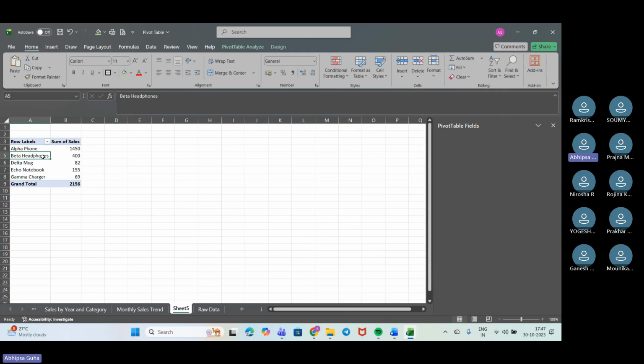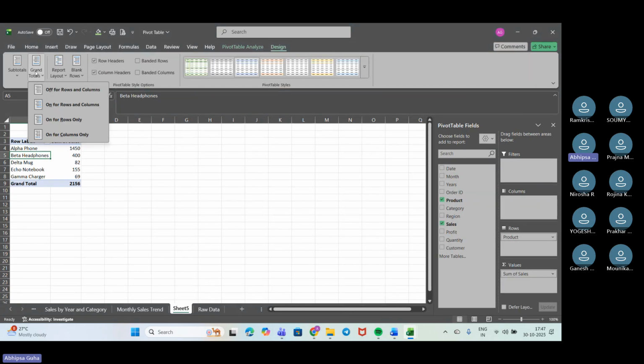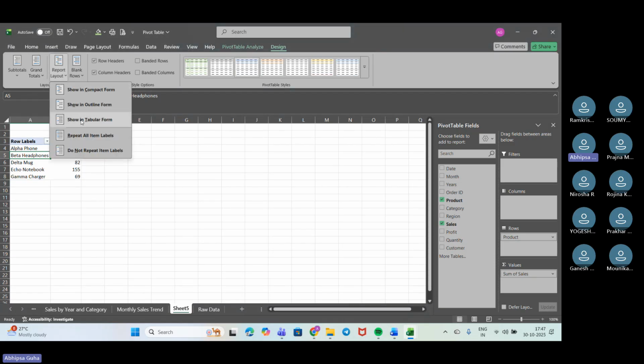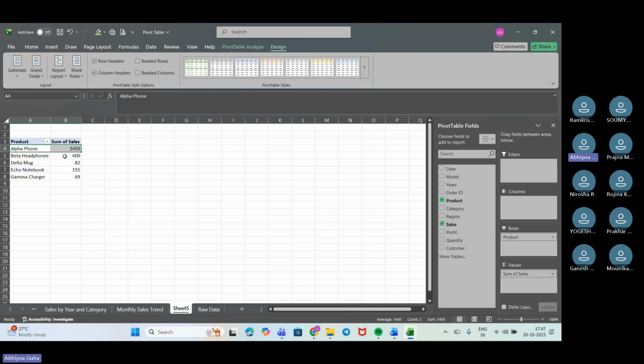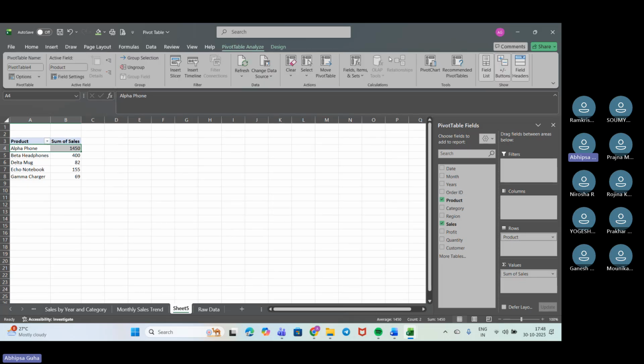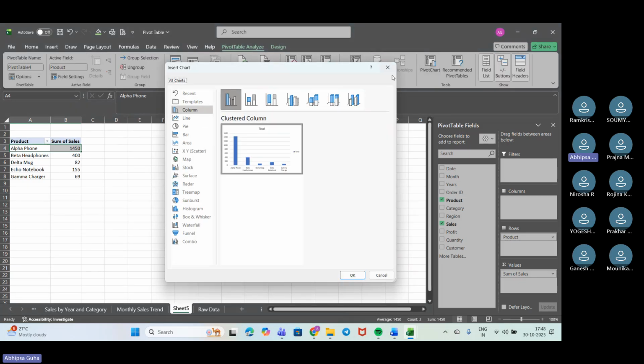So now what I'll be doing again, I don't need the grand totals. I'll just turn that off. The report layout I can also change. If I need a tabular form, it is already in tabular. So I can change it to repeat all items, whatever it be. As of now, it is okay for me. I don't need it. So we can also change the report layout. That's the thing. So now I'll go to the pivot table analyzer. We'll move it here and we'll take a column chart.